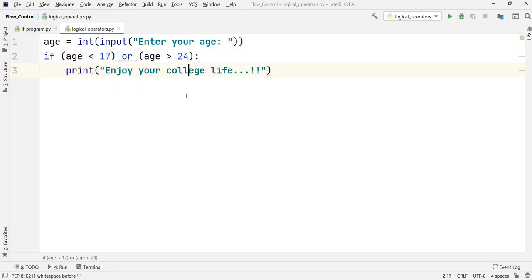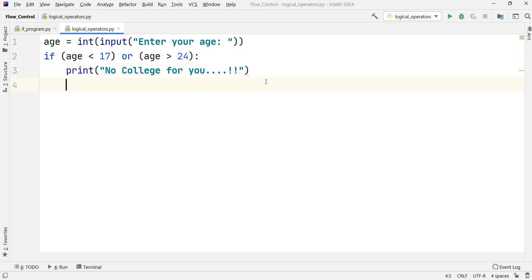Okay, so what I've done is: if age is less than 17 or age is greater than 24, let us just put out one message for those people that I would say no college for you. Okay, because they are not falling under that age range, that is why we are saying that there is no college for you.